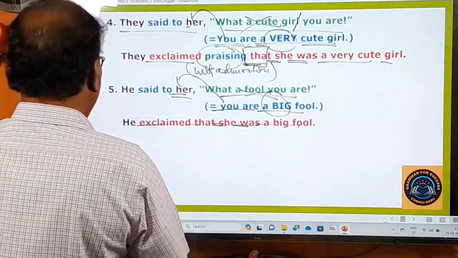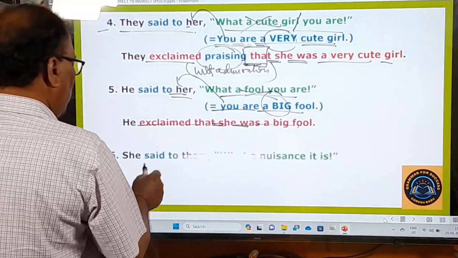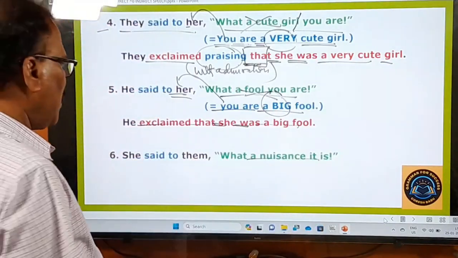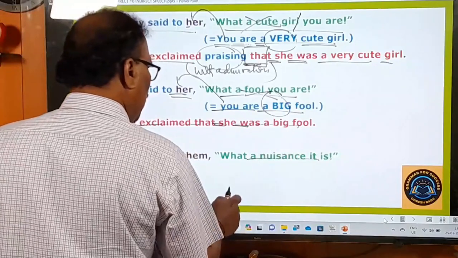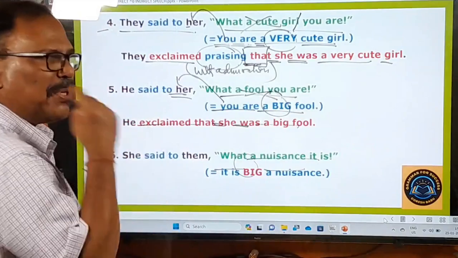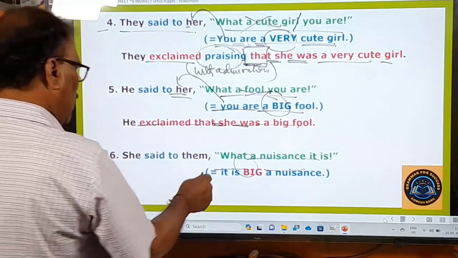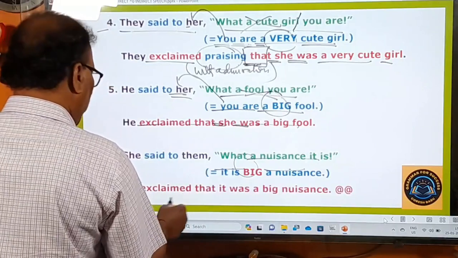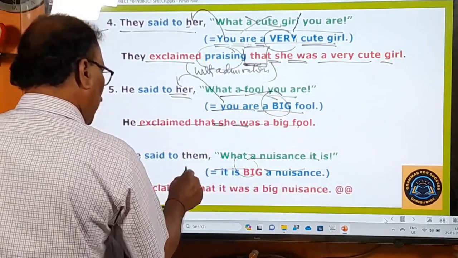Right. One more example here. She said to them, "What a nuisance it is." What a nuisance it is. What is the right sentence of this? So it is a big nuisance. It's a big nuisance. Right. Now that is the sentence. And now let us change it to indirect speech. He exclaimed. Okay, only exclaimed.